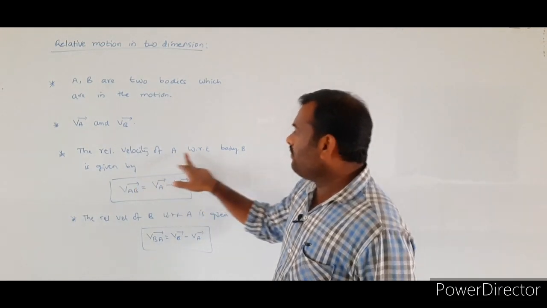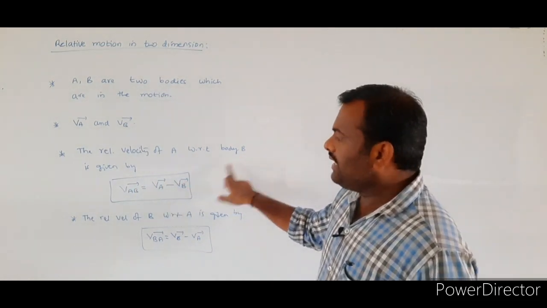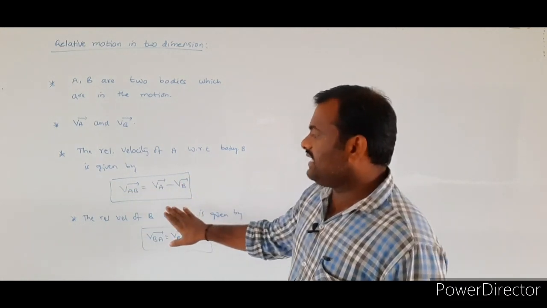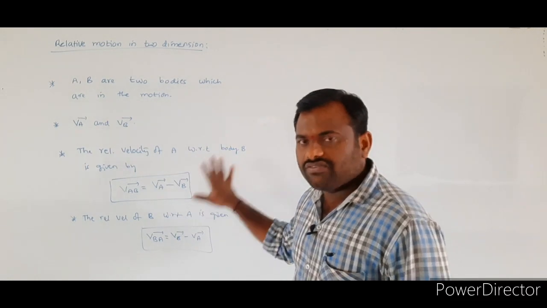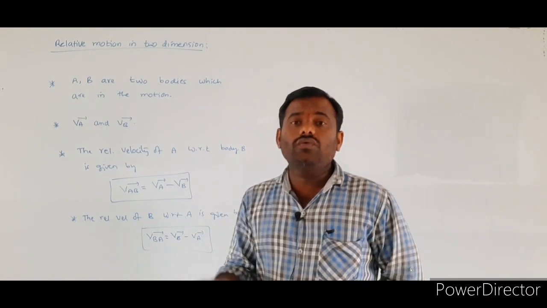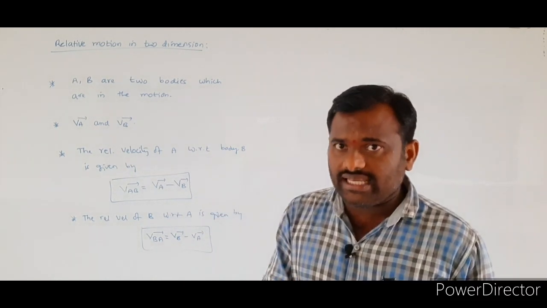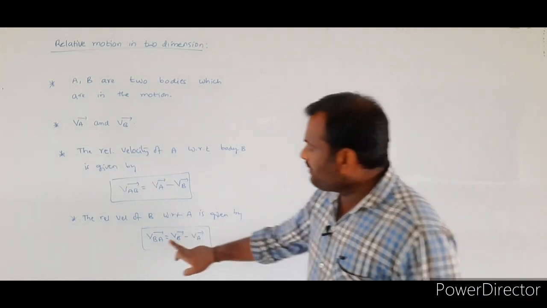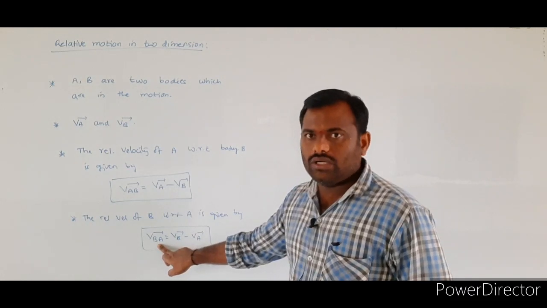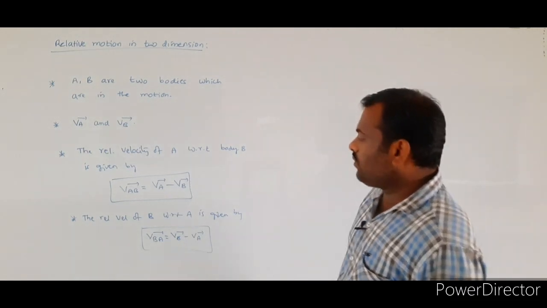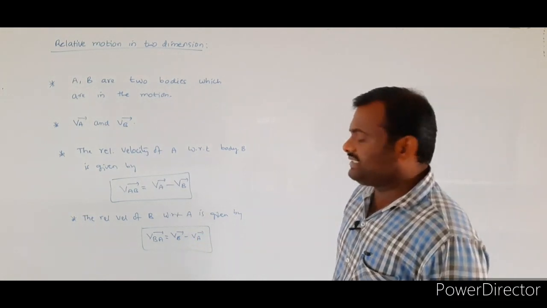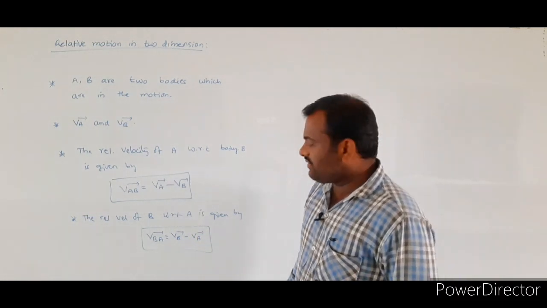Velocity of A with respect to the second body B is given by VAB bar is equal to velocity of A minus velocity of B. Suppose you want to represent the relative velocity of B with respect to A, which is given by VBA bar is equal to VB bar minus VA bar.